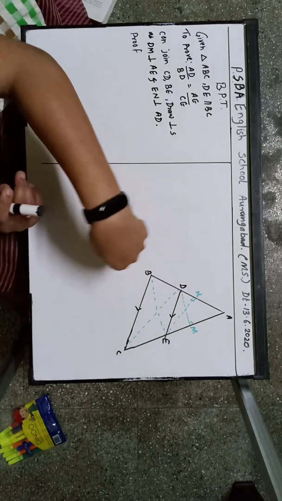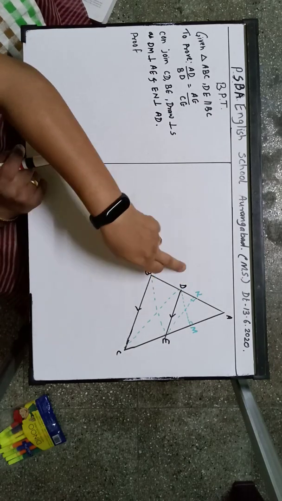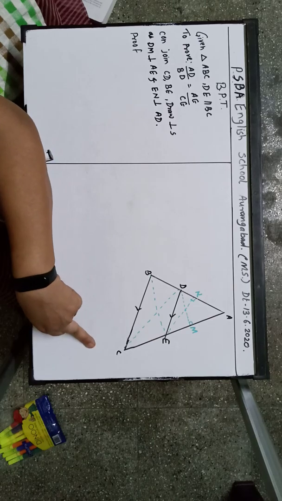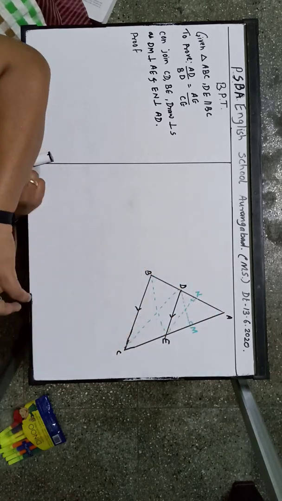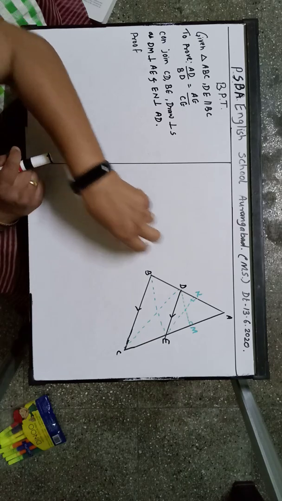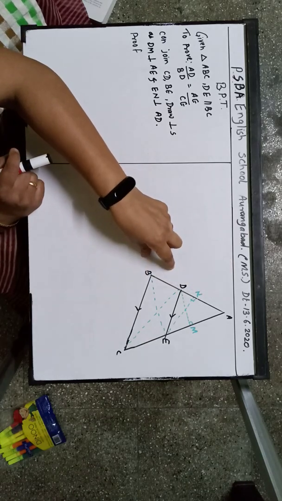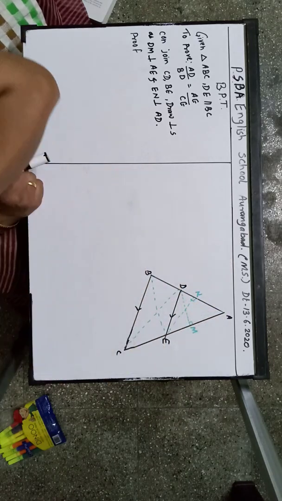Suppose triangle ABC is there and DE is parallel to BC. DE intersects AB and AC in two distinct points. So we have to prove that AD upon BD is equal to AE upon CE.